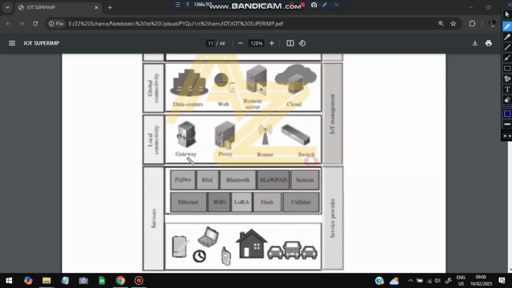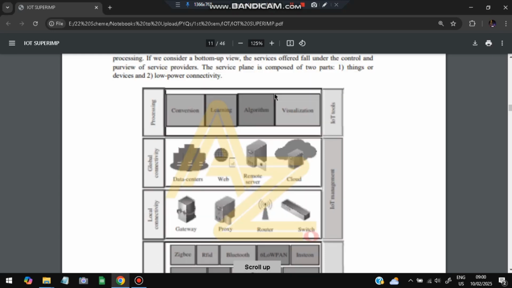is used to connect the local devices using gateway, proxy, router, and switch. And if you want to connect using global devices, data centers, web, remote server, and cloud will be used to connect data between far locations. And the last layer is the processing layer, which is about learning the algorithms and how they can be improved, and visualizing the data, all those insights which will be generated.